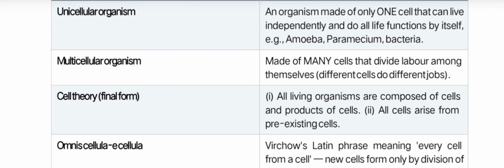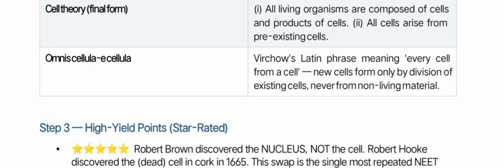So coming to cell theory in plural form: all living organisms are composed of cells and products of cells. All cells arise from pre-existing cells, given by Virchow. Omnis cellula e cellula is Virchow's Latin phrase meaning every cell from a cell. New cells come only by division of existing cells, never from non-living material.